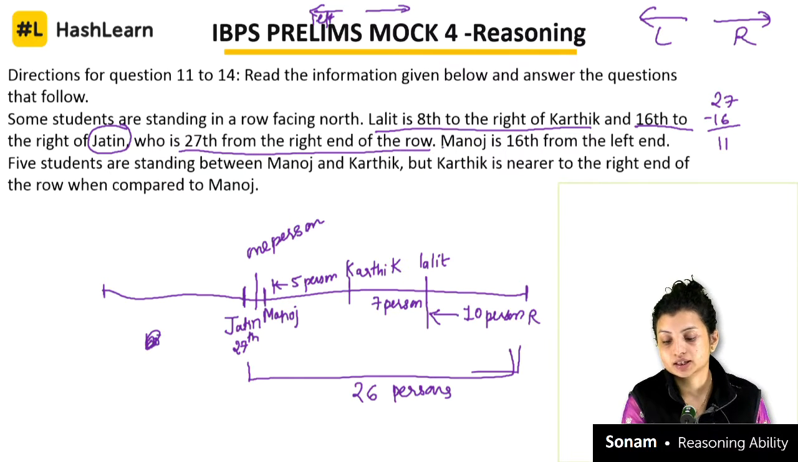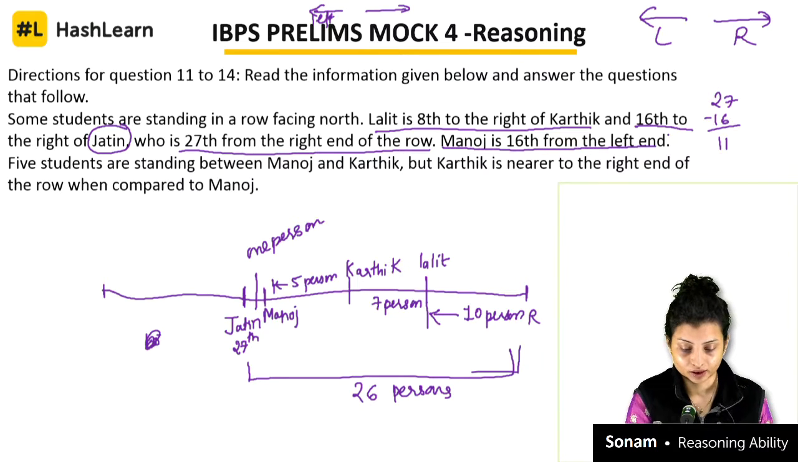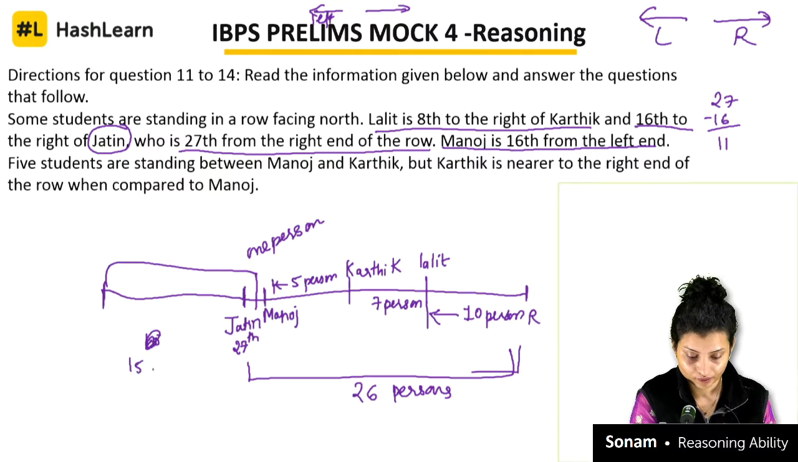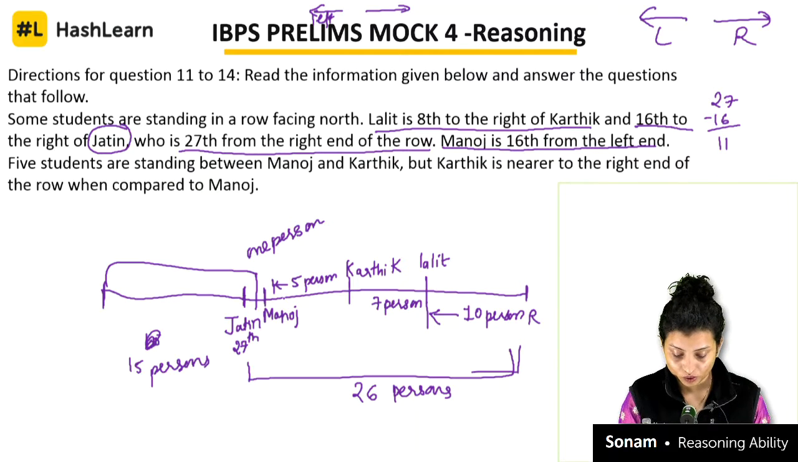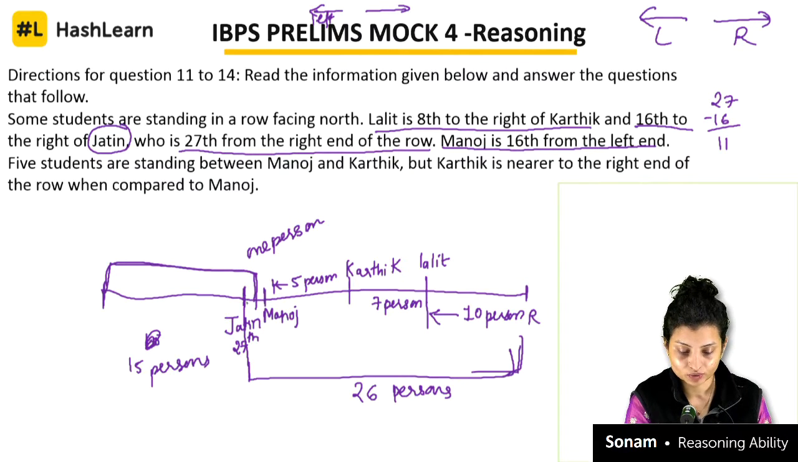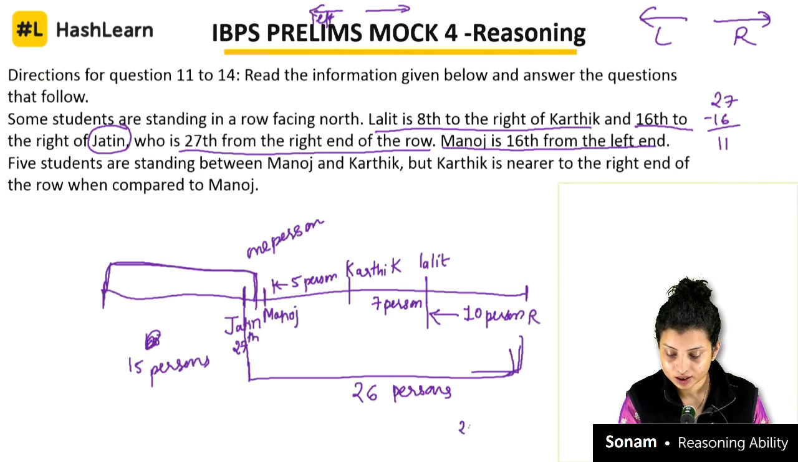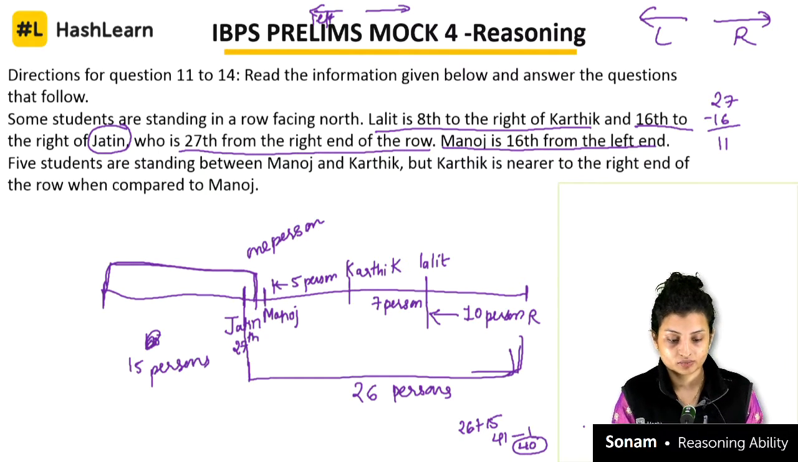And now I can use this statement that Manoj is 16th from the left end. So count 15 from the left end, it means up to here there are 15 persons, because he is 16th from the left end. So tell me, total how many people will be there in this line? From here to here it is 26 and here to here it is 15. It means we are counting one person double. So 26 plus 15 is 41, minus 1. So the total number of people in the row is 40.